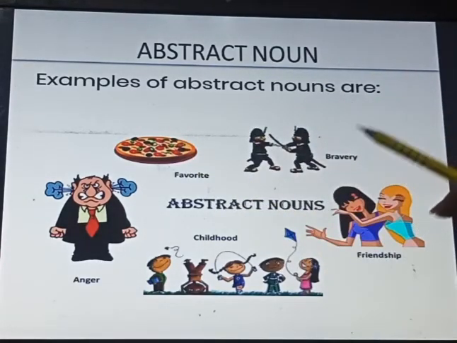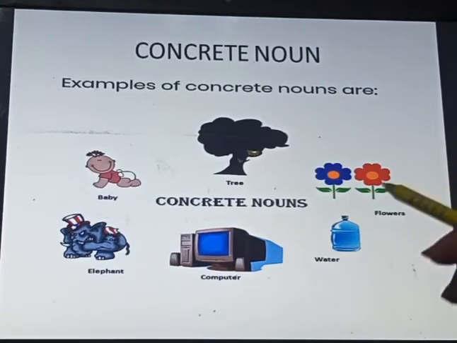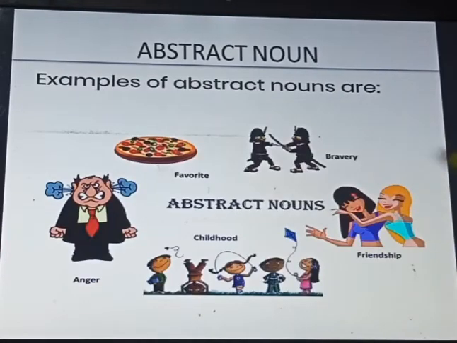Bravery, same: if you are a brave person, you cannot show that bravery, only someone can feel it by your actions. Fine. Friendship, childhood, anger. So I hope this much is clear. Concrete noun, we can touch or see; abstract noun, we cannot touch or see.